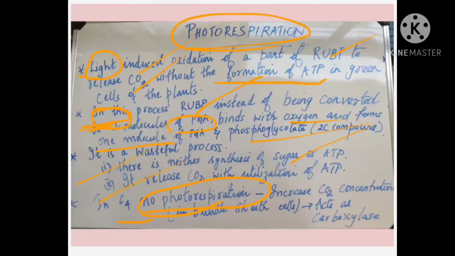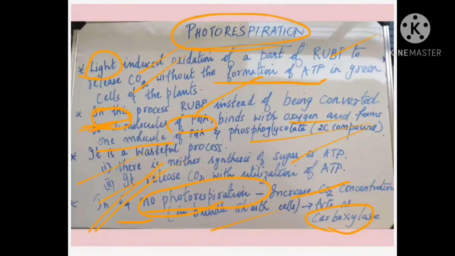It is another type of carbon fixation. Okay, food production is taking place. So here photorespiration is not taking place in the C4 plants. Why? In the C4 cycle you can find carbon dioxide concentration will be more in some part of the cells where the bundle sheaths are present. So when the carbon dioxide concentration is more in the bundle sheath cells rather than the mesophyll, RuBisCO will act as carboxylase and it will not act as oxygenase. So that is the point which we are going to discuss in the C4 cycle.